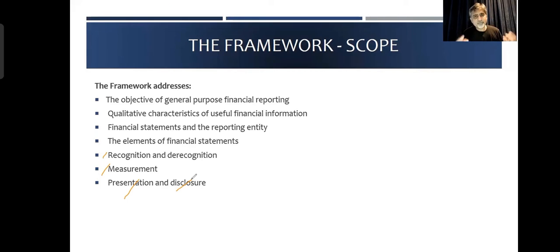The third one. First, what is it? Does it belong to me? Should I recognize it or not? Yes, I should recognize it. This is my asset. Let's measure it. How much is it? It is $12,000. I need to measure it at $12,000. Then where do I show it? I put it on the balance sheet, that's the presentation. And the last one is disclosure, the fourth one. The last one is disclosure. Disclosure means what additional information we should provide about this asset.